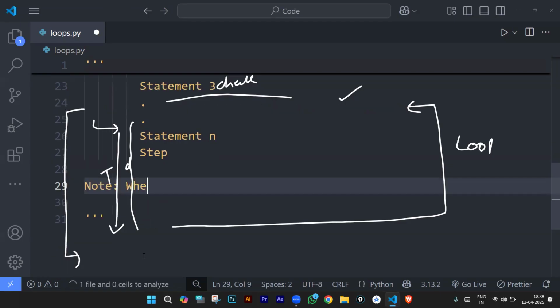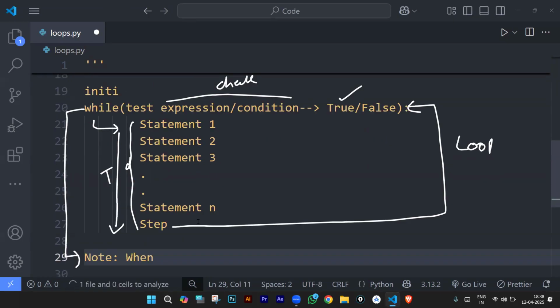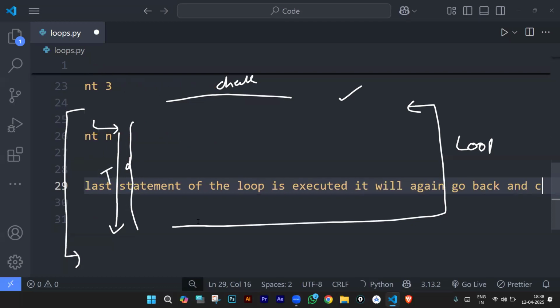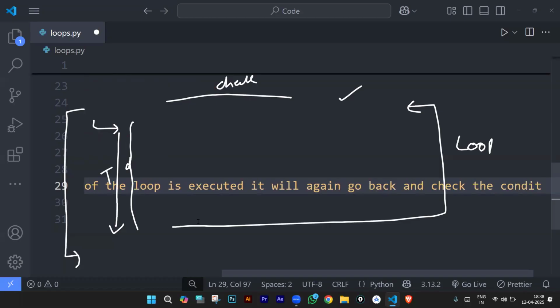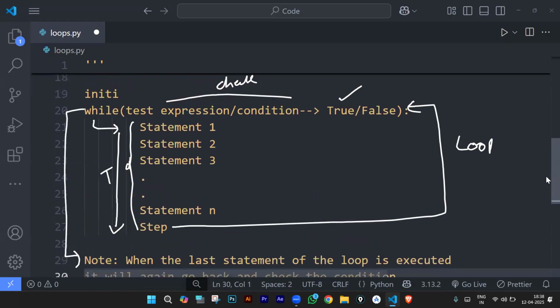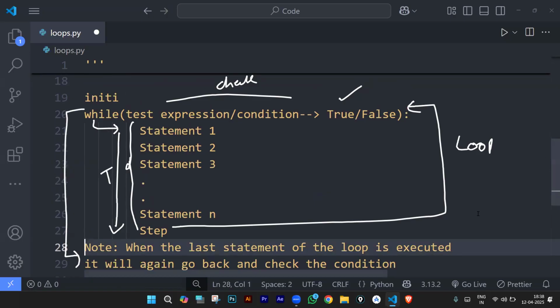I'll write it here: when the last statement of the loop is executed, it will again go back and check the condition. What will happen here? The last statement is executed. It will again go back and check the condition. I'll let it sink in a little bit. I hope you understand that.